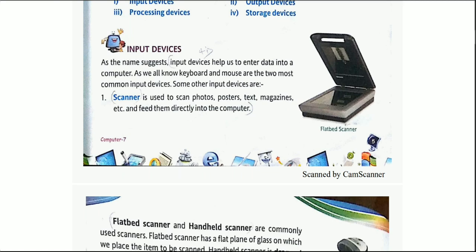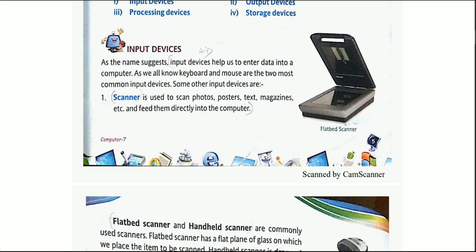See the first one, scanner. Scanner is used to scan photos, posters, text, magazine, etc. and feed them directly into the computer. On the right hand side you have an image of a scanner. Yes, such a thing is known as your scanner. It is used to scan your photos, posters, text, magazine, etc.